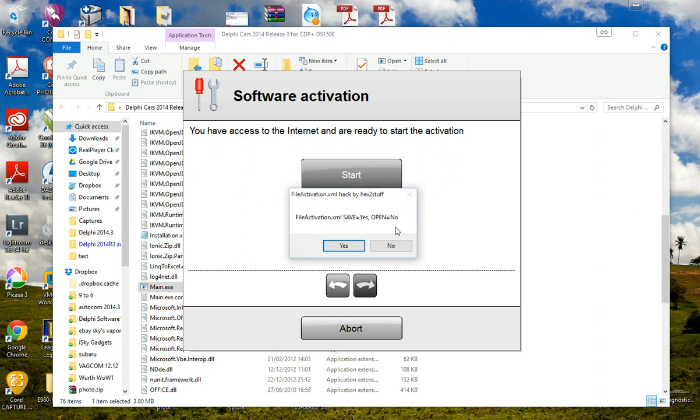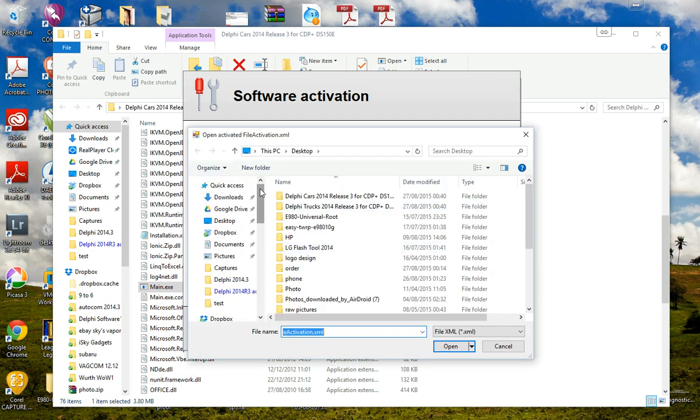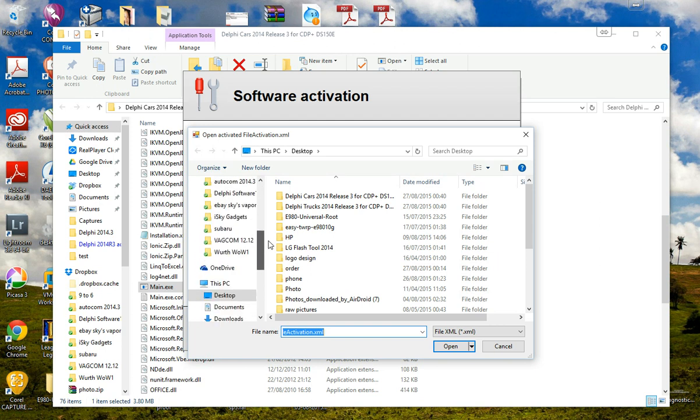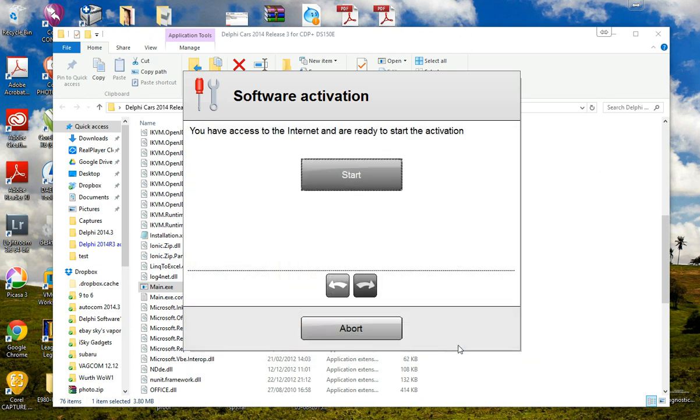This time you press no to open the key file. And I have my key file on my desktop, the fileactivation.xml. And then the Delphi software will continue to install.